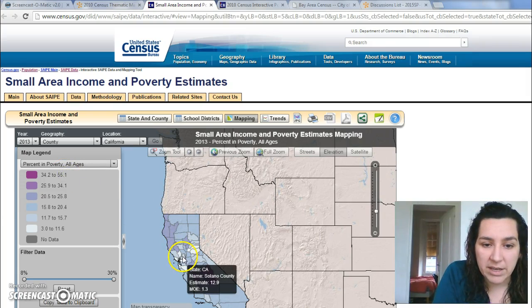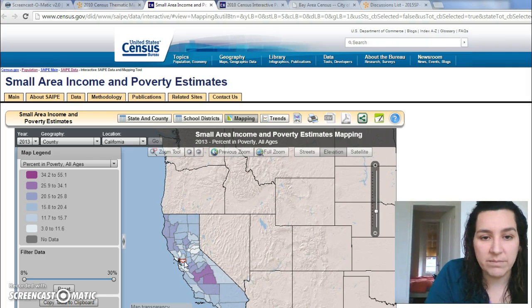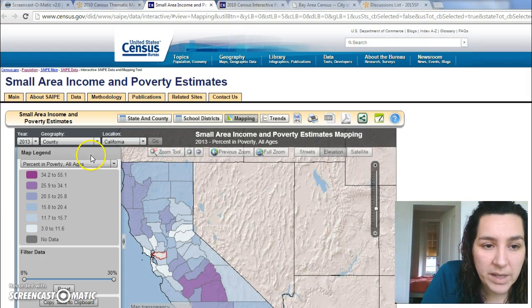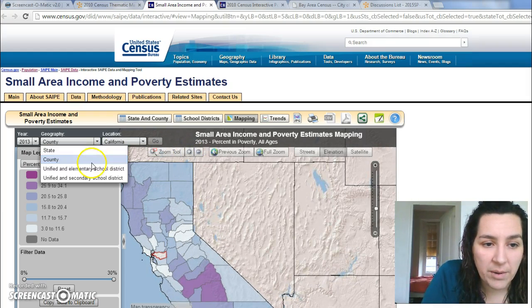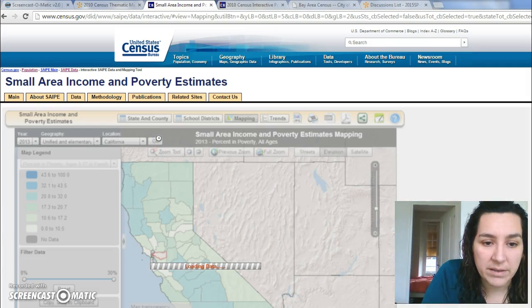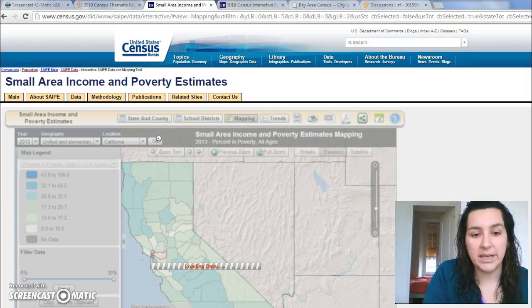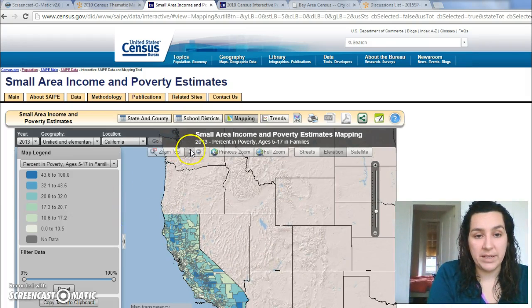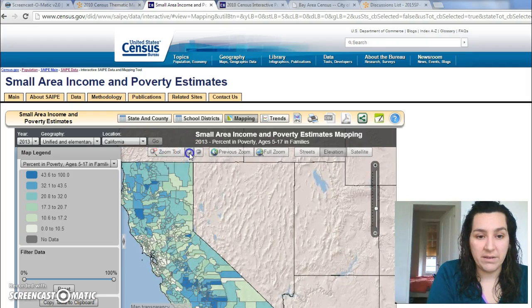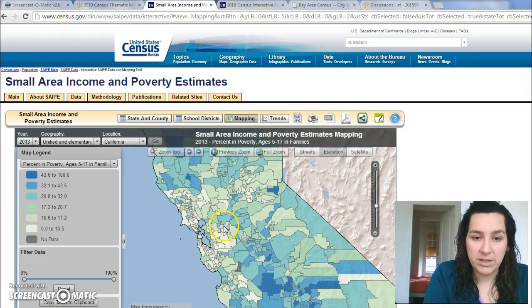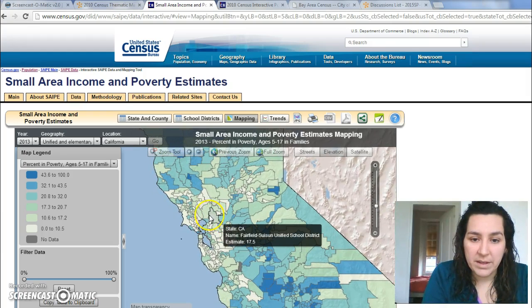But again, just like the other one, you just find your county, click on that. It's very straightforward. You can zoom in on it. You can say that I want to look at school districts in that county. It'll load the data as you see. And then you can pull that information there, right? So here I have all of these districts. And you can just start clicking on them.